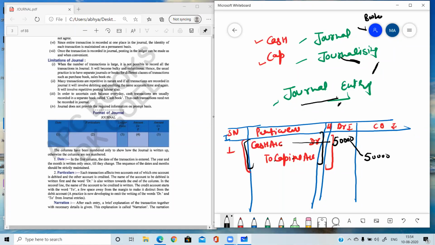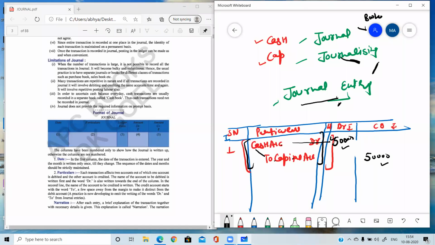like this. Slanting में आपने लिखना है, ठीक है? आप ऐसे नहीं लिख सकते कि डेबिट आपने यहाँ 50 लिखा और यहाँ पे आपने क्रेडिट भी 50 लिख दिया, so it will be wrong. So you need to write in little bit slanting manner. So here 50,000 you have written, and in the same manner here 50,000 you have to write, and this will be also something little bit slanting. आप बिल्कुल कैश के नीचे कैपिटल नहीं लिखोगे. You will be writing cash account debit 50,000 to capital account 50,000.